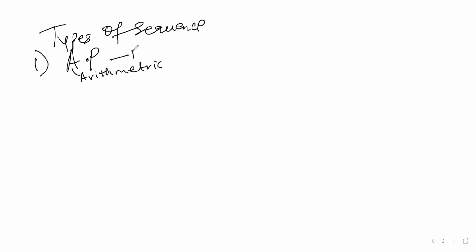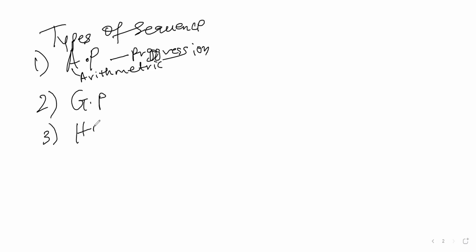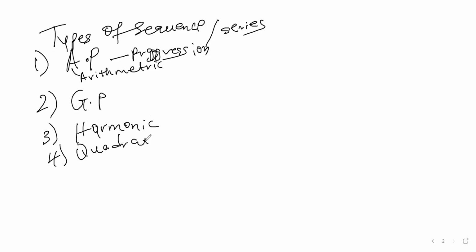We have another type, what we call geometric progression. We have what we call harmonic sequence. We also have what we call quadratic sequence. We have what we call Fibonacci.